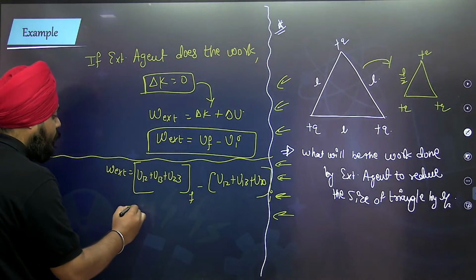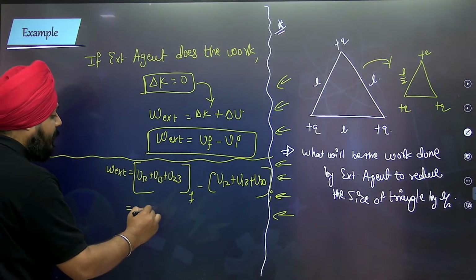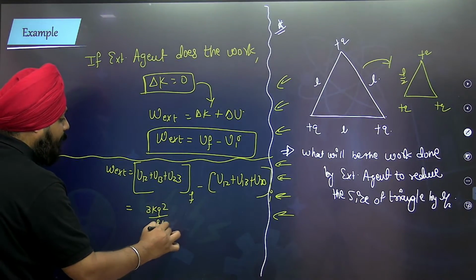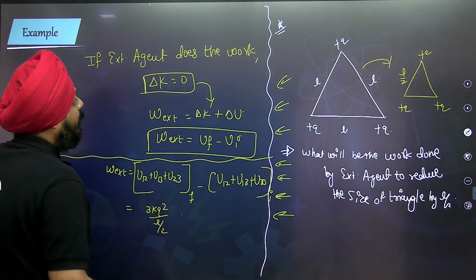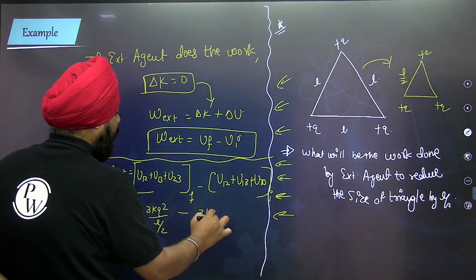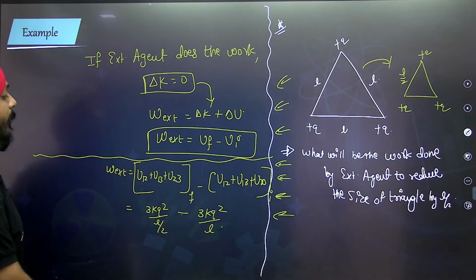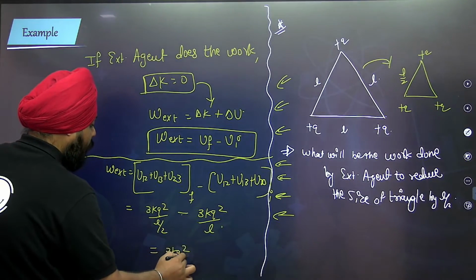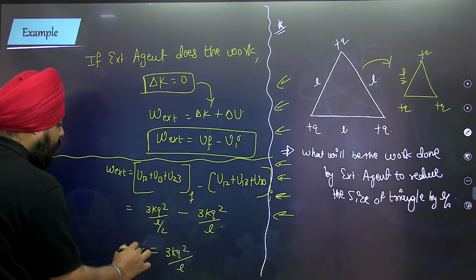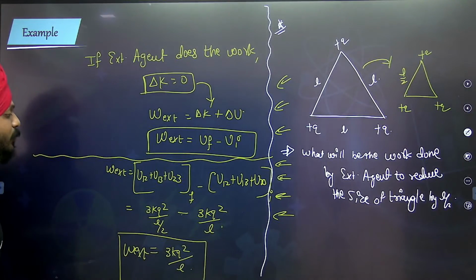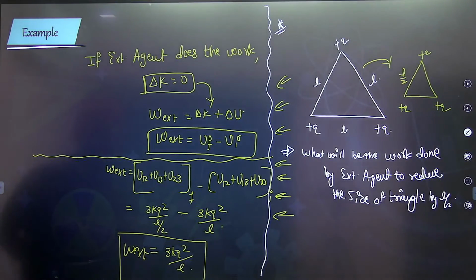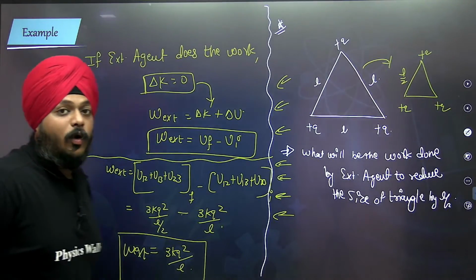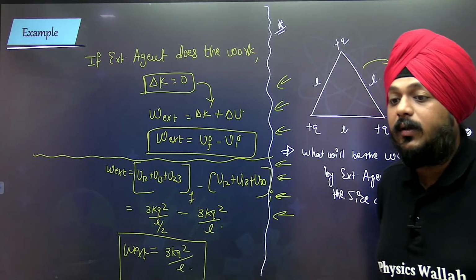So this is going to be kq square by L square, and this is 3 kq square by L by 2, which is 6 kq square by L. Sorry, 6 minus 3 is 3. So this is going to be 3 kq square by L. This much amount of work the external agent has to do.